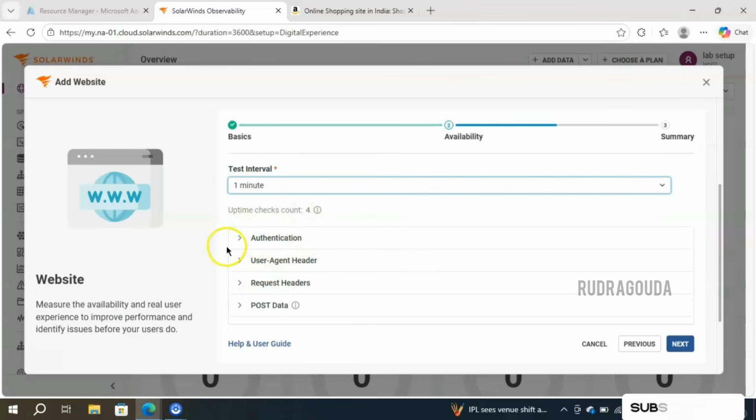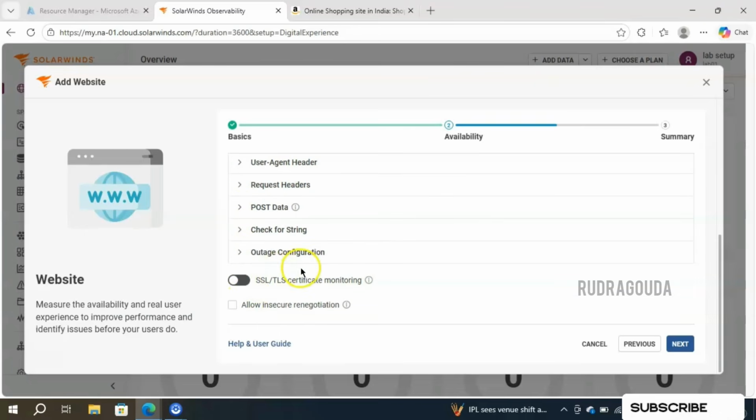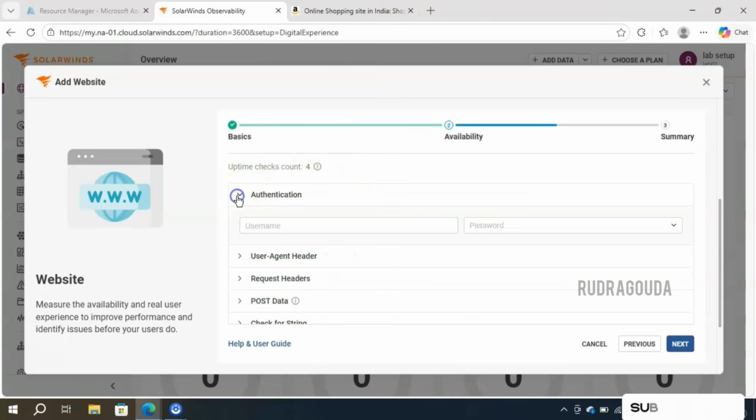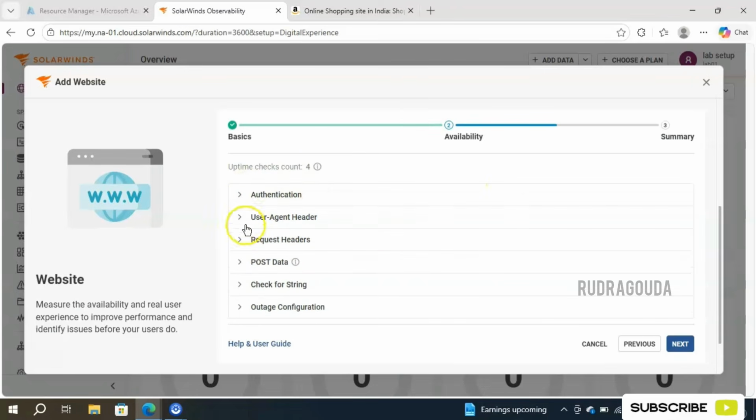After that, authentication, user agent header, request header, post data, so many additional options are given. If you want to incorporate that also into the monitoring, you can go ahead and do that. For example, inside the authentication, if you want to check the availability of the website using a particular username and password, then provide the information over here. Give the username and then enter the password, right? Like that, if you want to add the user agent header, just do this part. Similarly, request header, post data, check string.